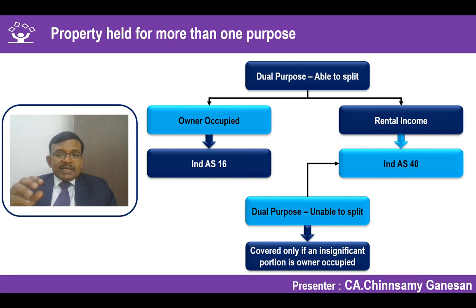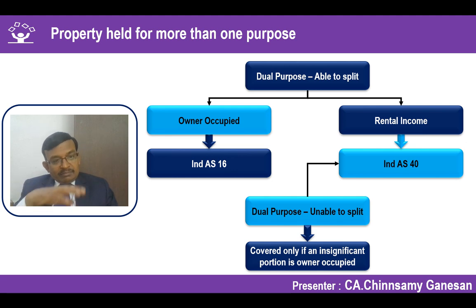Suppose owner occupied is a significant portion and the rental income is insignificant, you have to go to Ind AS 16, property plant and equipment. Let me take an example. For example, a table space has been used by the corporate office, or maybe they have a conference hall. That conference hall is also used by the subsidiary and also by the owner, I mean, by the parent company. Whenever there is a meeting, they will come and use it.